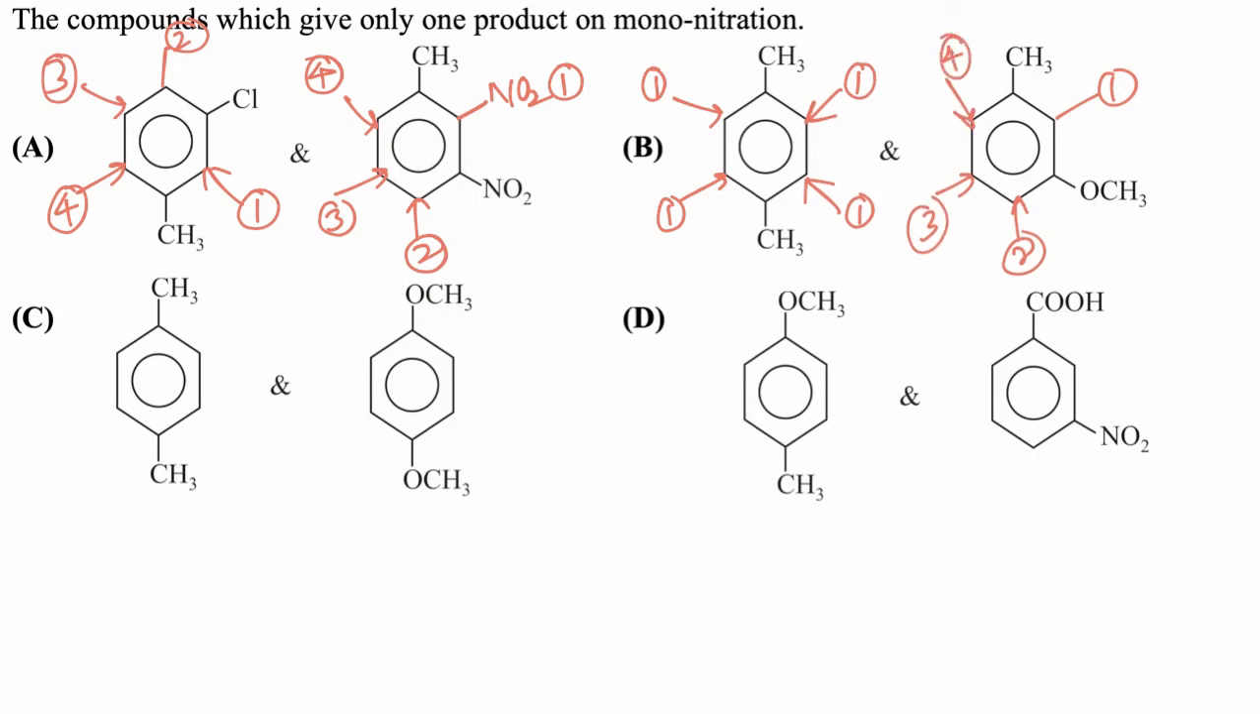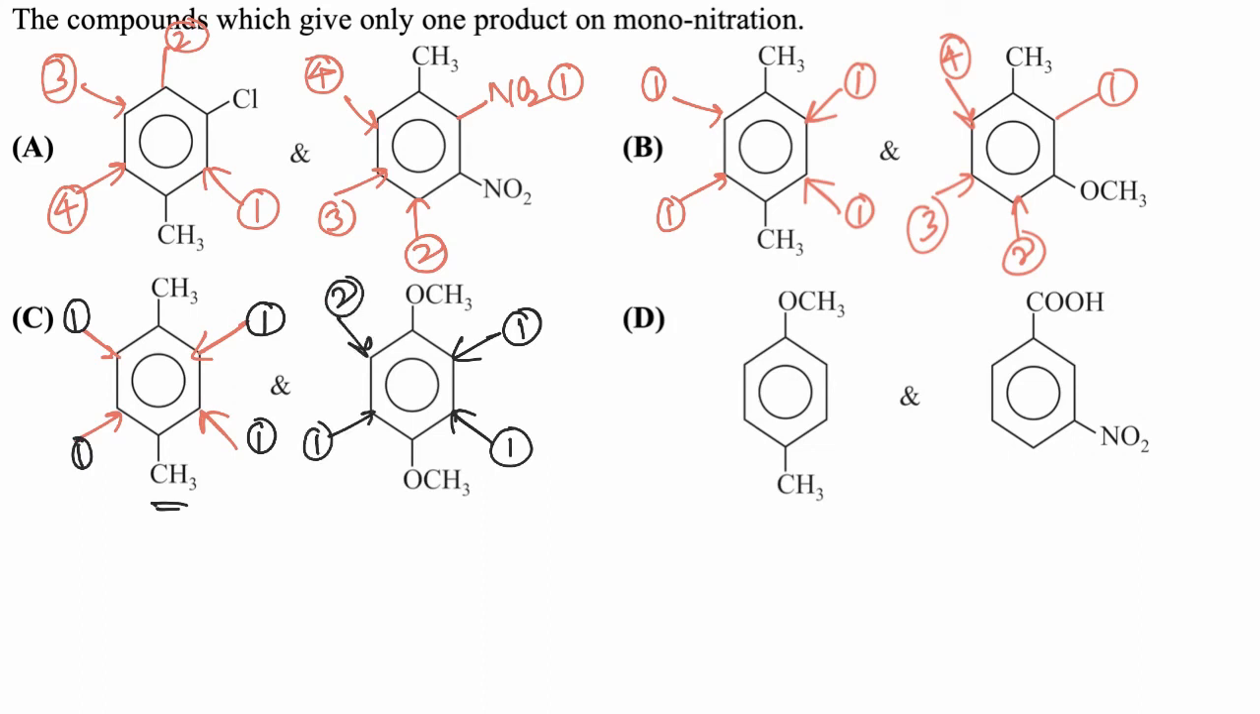In option C, if NO2 is added at any of these positions, we will get the same isomer. So only one structural isomer is formed when para-xylene is treated with nitric acid. Now in the second case, again it will produce the same nitro product when NO2 is attached at any of these positions. So both of these compounds will form an identical product, and hence the correct answer is C.